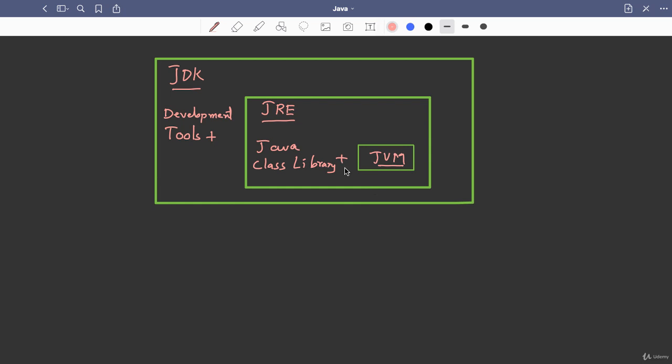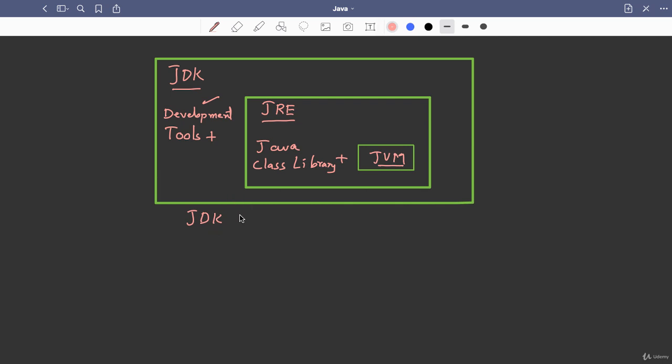So what are these three things? Let us learn about them. See, JDK is Java Development Kit. This is used for developing Java program. So this will have development tools that are useful for compiling Java program or debugging, and various other tools are available. Now, once you have compiled the program, you have to execute it.